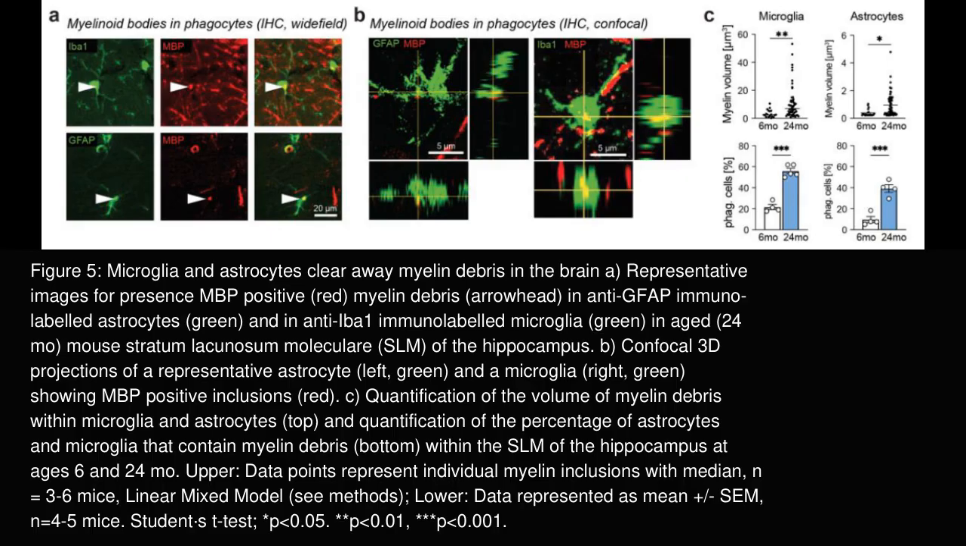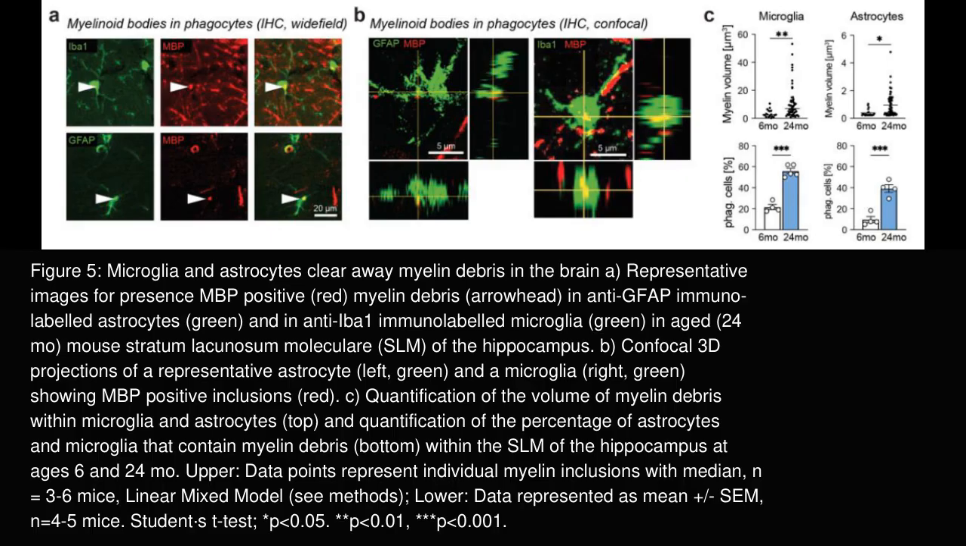Panel B presents 3D confocal projections of individual astrocytes and microglia demonstrating MBP inclusions, indicating internalization of myelin debris. Panel C quantifies the volume of myelin debris contained within microglia and astrocytes, and the percentage of these cells exhibiting myelin debris at 6 and 24 months.